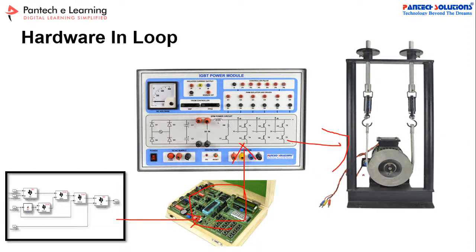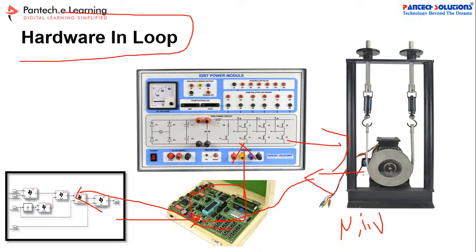Suppose the load is your motor, so you can measure the speed, current and voltage, take these parameters into the system, monitor them here, and change the real-time parameters of these motors via this microcontroller. That is called hardware in loop.